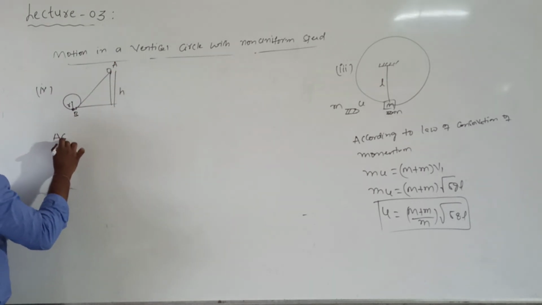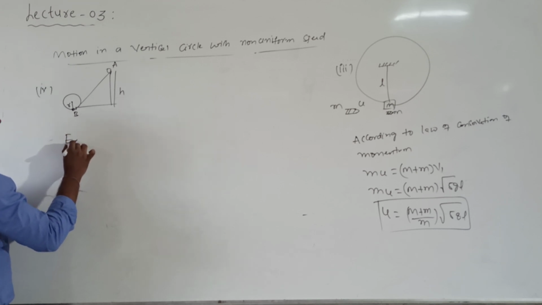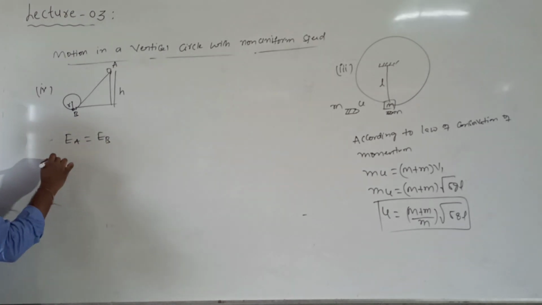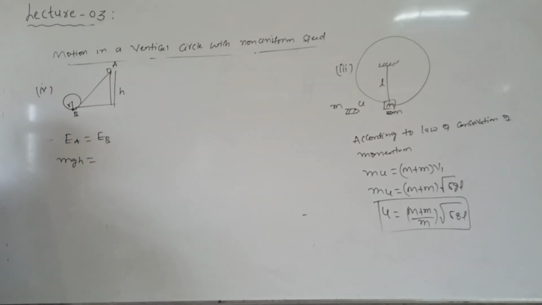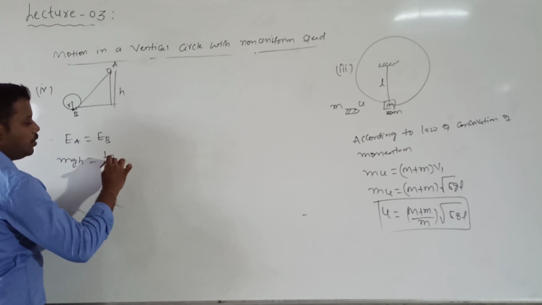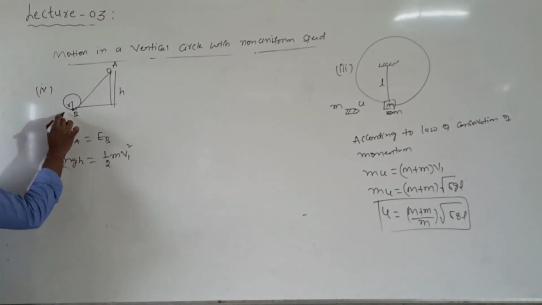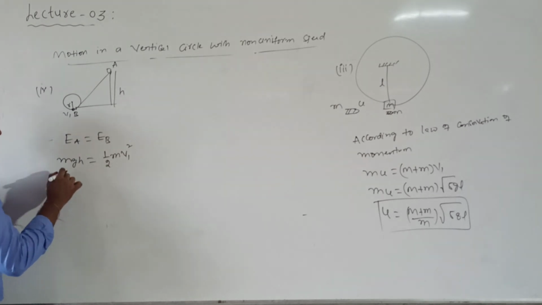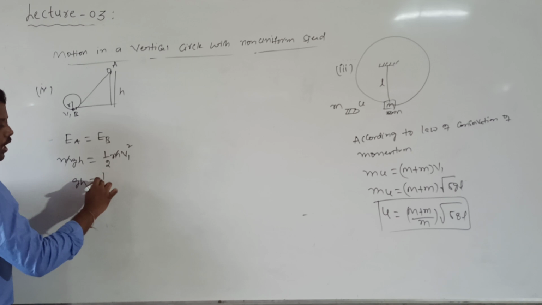According to the law of conservation of energy, EA is equal to EB. EA is given by m g h, since at point A it has only potential energy and the initial velocity is 0. EB is 1 by 2 m v1 square, where v1 is the velocity at the lower end of the circular path. So m cancels. Then g h is equal to 1 by 2 v1 square.